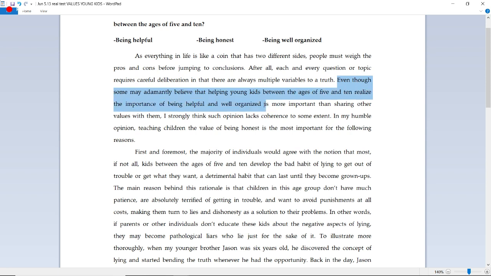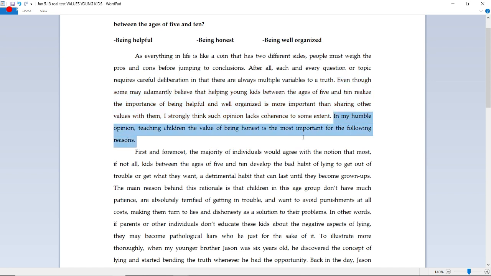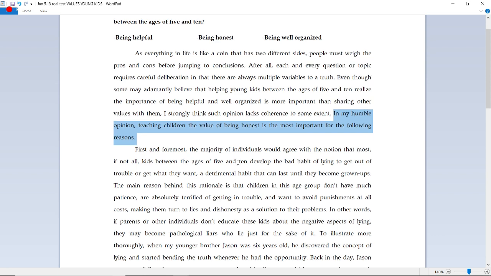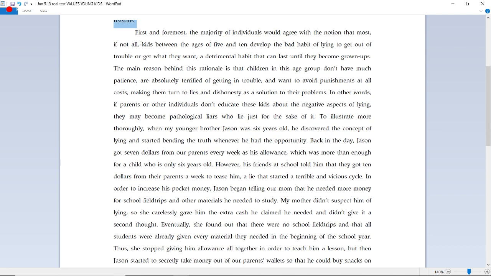Even though some may adamantly believe that helping young kids between the ages of 5 and 10 realize the importance of being helpful and well organized is more important than sharing other values with them, I strongly think such opinion lacks coherence to some extent. So that was the unexpected twist, I guess. It was me typing out the other opinion. Okay, now here's my opinion. In my humble opinion, teaching children the value of being honest is the most important for the following reasons. Pretty simple, right? Okay, now let's move on to the first body paragraph.